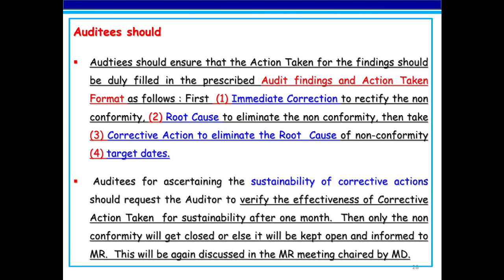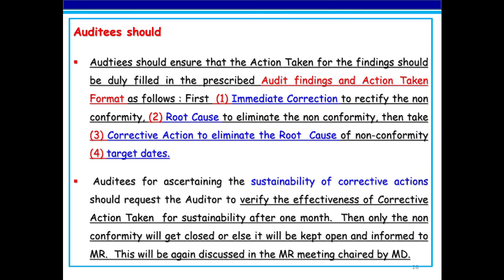Auditees, for ascertaining the sustainability of the corrective actions, should request the auditor to verify the effectiveness of corrective action taken for sustainability after 1 month. Then only the non-conformity will get closed, or else it will be kept open and informed to MR. This will be again discussed in the MR meeting chaired by MD.